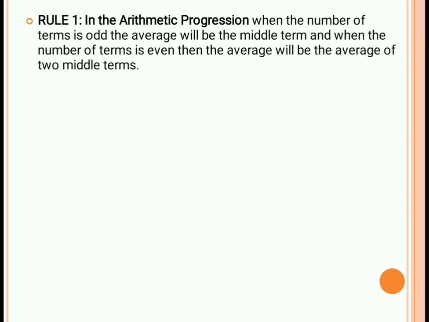Let's move to the next. Now we will understand some rules related to average. In the arithmetic progression, when the number of terms is odd, the average will be the middle term, and when the number of terms is even, then the average will be the average of the two middle terms.